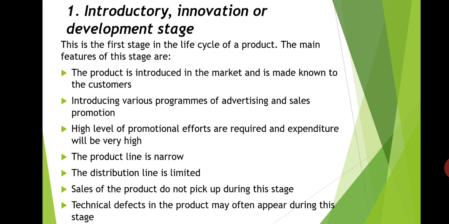They do not pick up during this stage, because the potential consumers are quite unaware of the characteristics of the product, and purchases of such a product are generally made with caution, right? It creates caution, so purchases are made by the high income group buyers on a trial basis. That's why in this stage the sales of the particular product is very low.